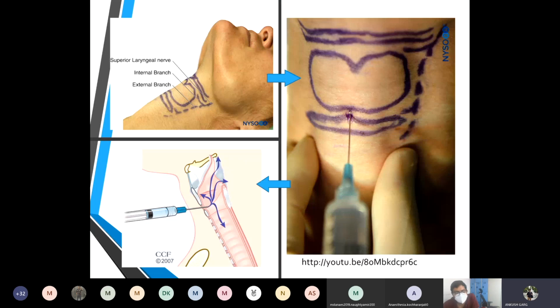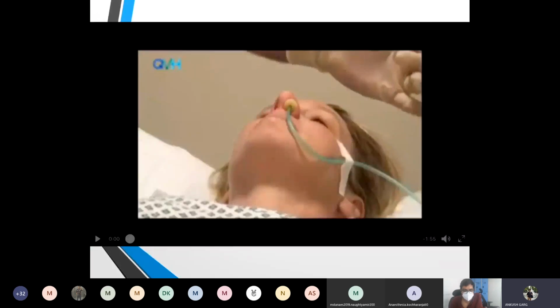We will warn the patient of a vigorous cough and inject the local anesthesia during inspiration. The cough will help us to spread the local anesthesia uniformly in the larynx. Ultrasound can be used for increasing the accuracy of this technique. I have a short clip to show how this technique is done.